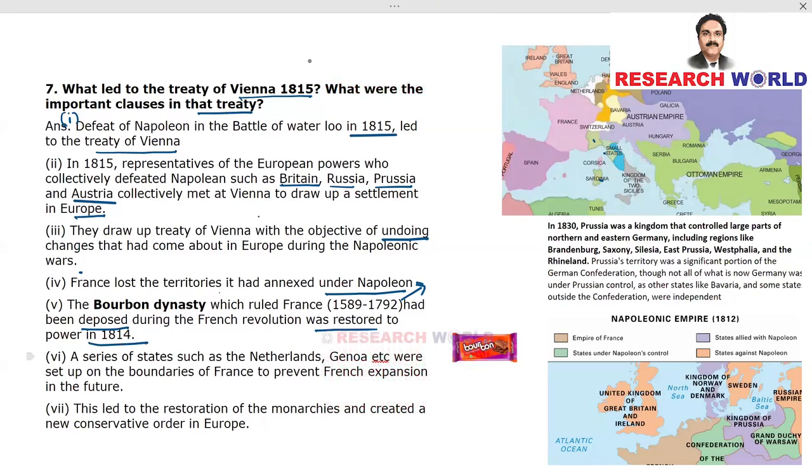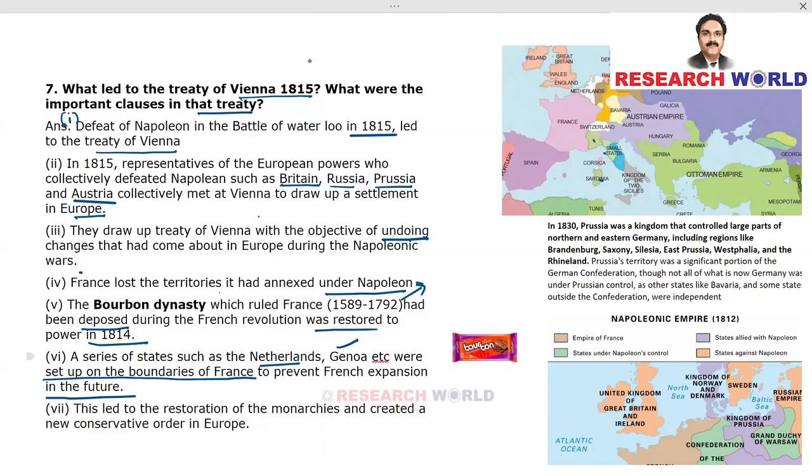A series of states such as the Netherlands, Genova, etc., were set up on the boundaries of France to prevent French expansion in the future. So they created certain buffer states which will act as some kind of a check so that the French army will not get into these countries' territories.